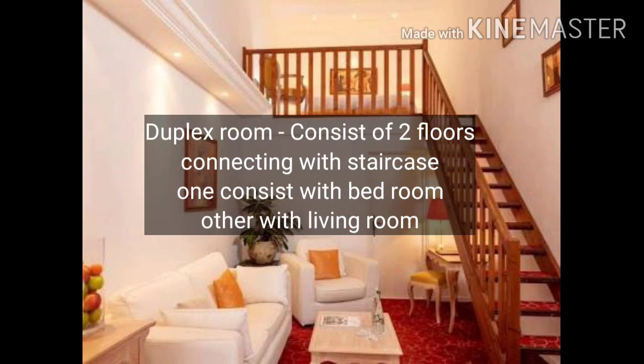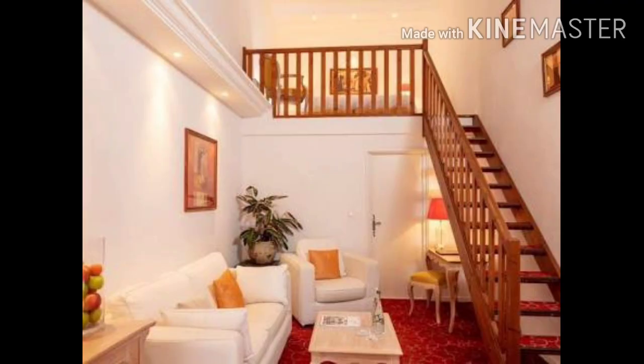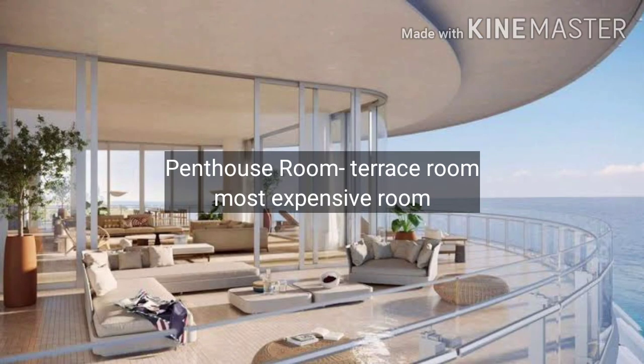Next is the duplex room. A duplex room is a room which connects the living room to the bedroom by stairs. It has two stories, one down and one upward. Basically, the concept of this is that we can arrange a meeting downstairs, and we can take rest in the upper bedroom.